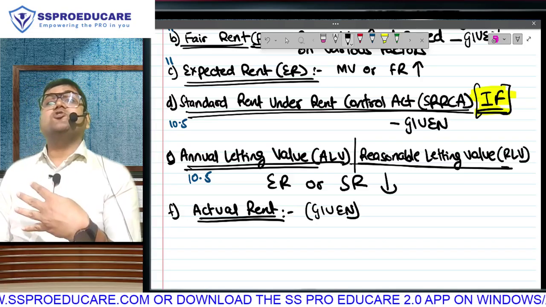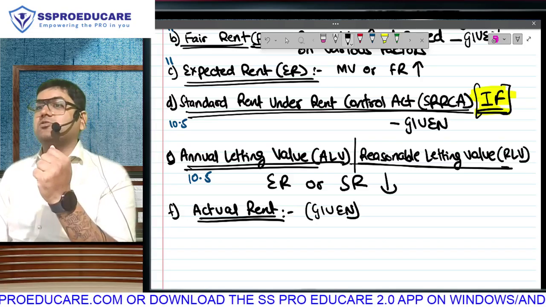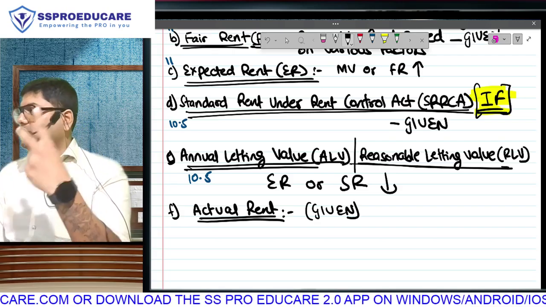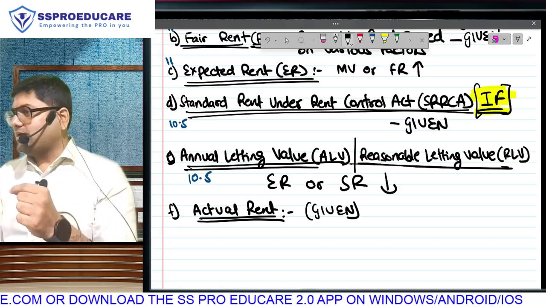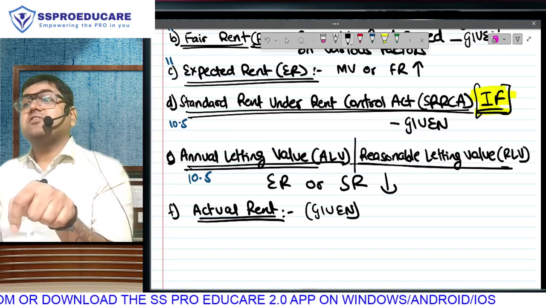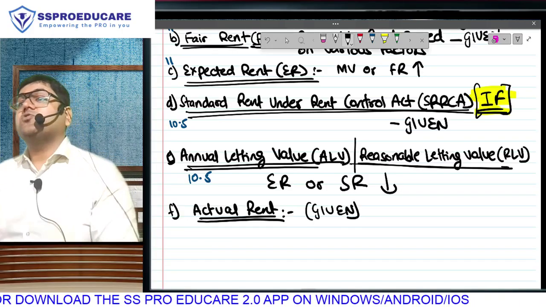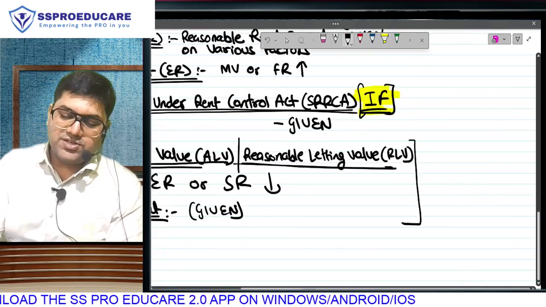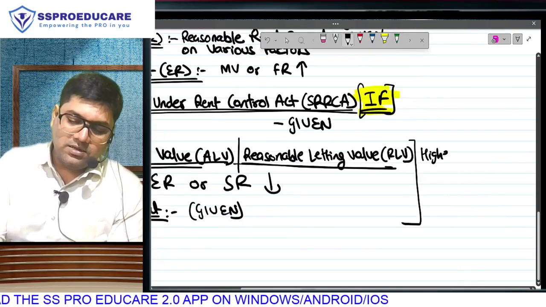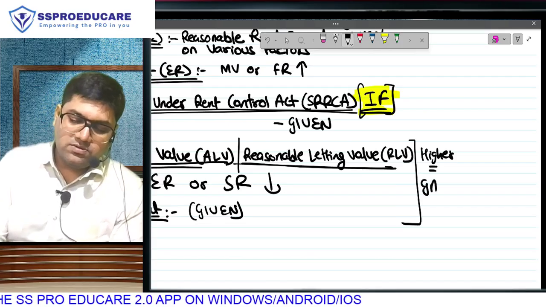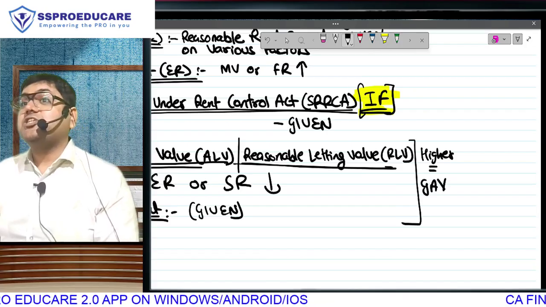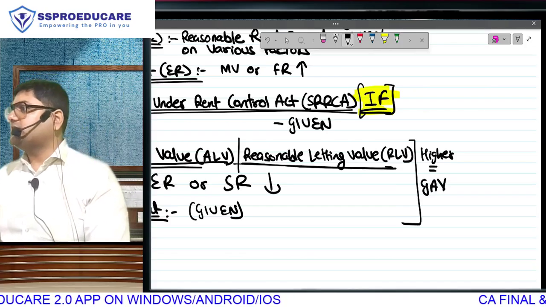That means the question is not going to give us 3 amounts. The question will give us 4 amounts: municipal valuation, fair rent, standard rent, actual rent. Municipal valuation given, fair rent given, expected rent whichever is higher. Standard rent given, ALV whichever is lower. And ALV or actual, out of these two, ladies and gentlemen, whichever is higher will be equal to GAV. What is GAV? Today we have the definition, ladies and gentlemen.